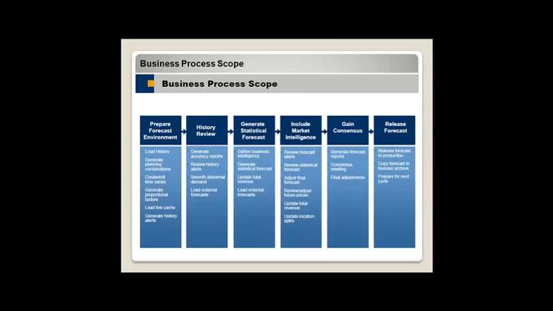Then the demand planners will review the history and make any corrections required. Then we are going to run the statistical forecast, and then the sales and marketing team is going to add the promotion value. In the consensus meeting, if any corrections are needed, they are going to make them, and finally the forecast is released.